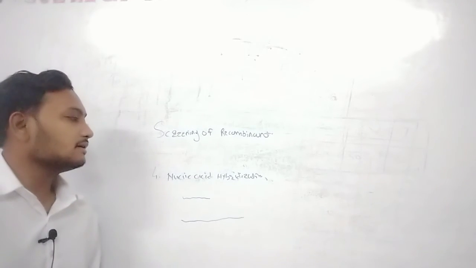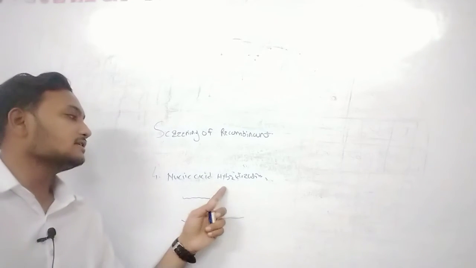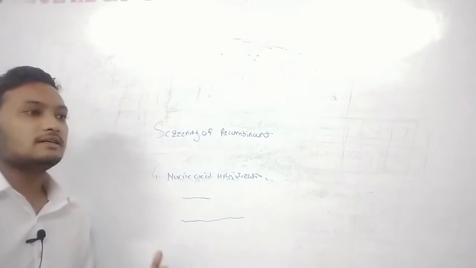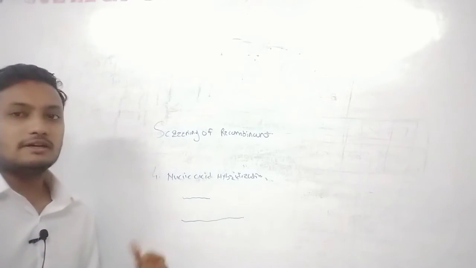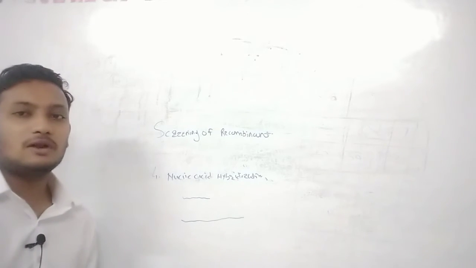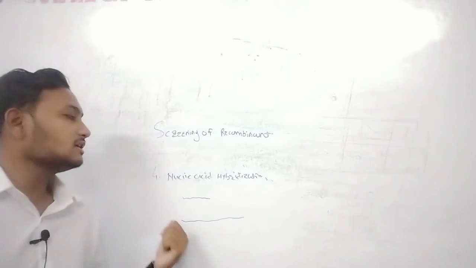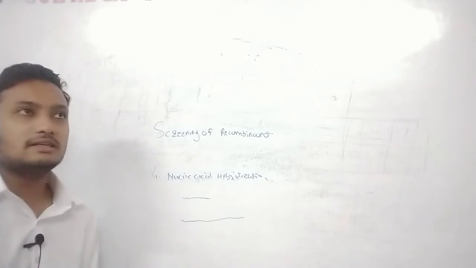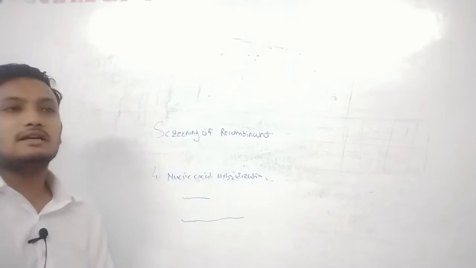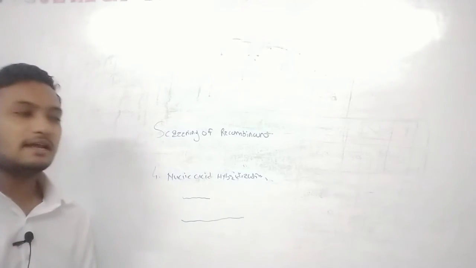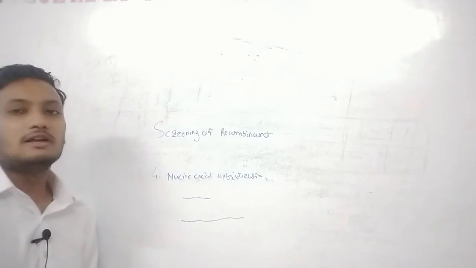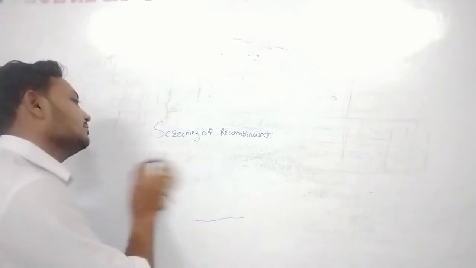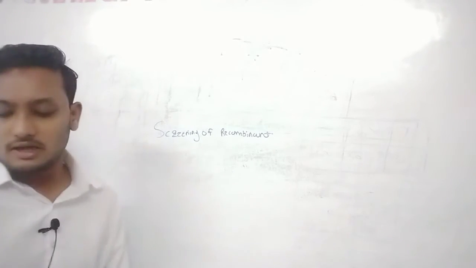recombinant. In nucleic acid hybridization the probes are hybridized to the nucleic acid. This nucleic acid can be DNA or RNA. In the earlier study, Southern hybridization was applied only for DNA hybridization, but in nucleic acid hybridization any nucleic acid material, like single-stranded DNA, double-stranded DNA, single-stranded RNA, double-stranded RNA, can be hybridized to the probes. It is also an important technique for the screening of the recombinant.